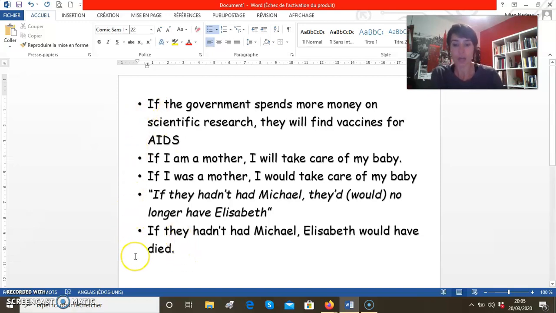I want you to write these sentences in your copybook, and it could be good to learn them by heart so that you have a model and you can refer to this model in your head while you're doing exercises. Right, so this is it.